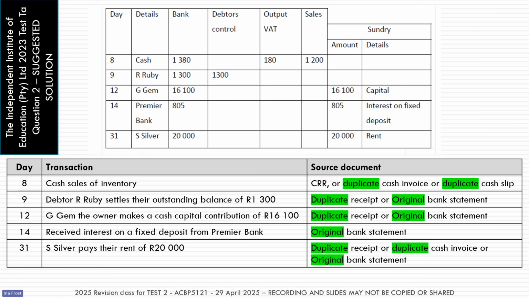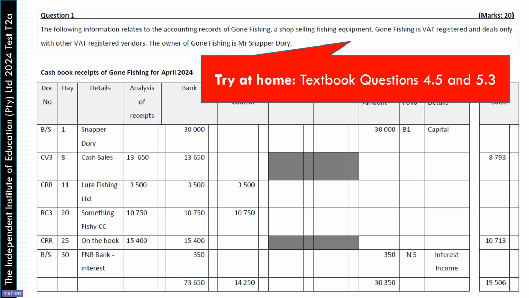Again, here is the solution to that question. So this is the 2023 test question number 2. So again, if you want to go and practice these types of questions, you can come back then to the solution. And you can see again, I've given you the source documents and I've told you, is it an original or is it a duplicate when it comes to the source documents? And remember, that is the information on page 107 in your textbook. That's a really good page for source documents.